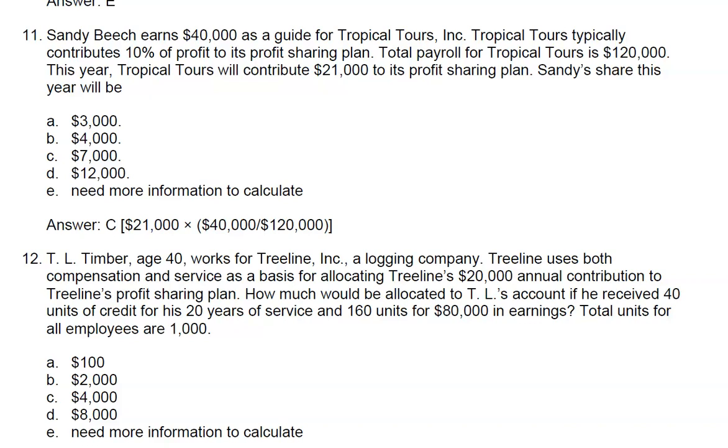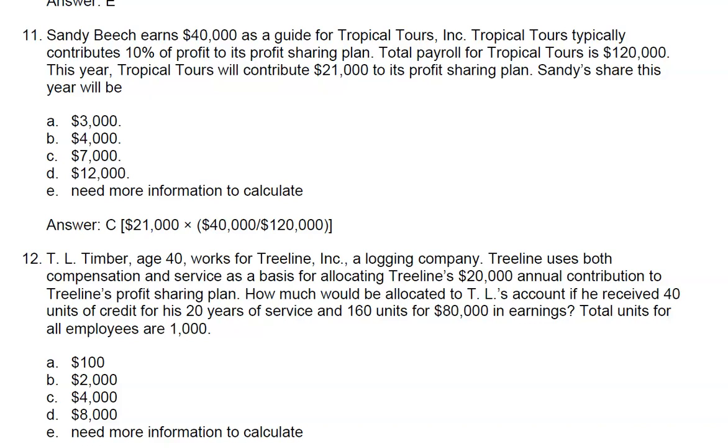This is how a unit-based plan would give more allocation to older employees. So they're asking how much would be allocated to TL's account if he received 40 units of credit for his years of service and 160 units for his earnings. So he receives 40 plus 160.